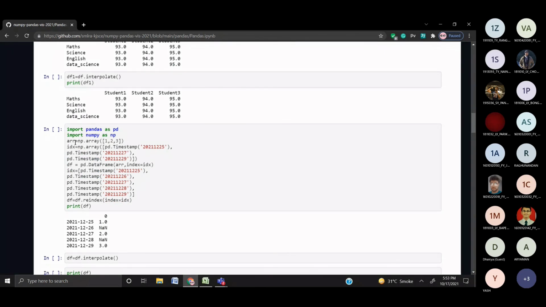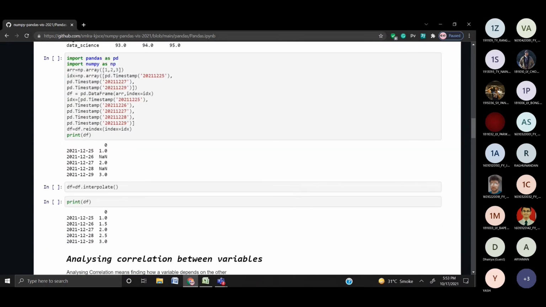Here we consider a time series. Let's say we are monitoring a machine and on some days it fails to report. Here we are monitoring every day, and this gives us the date, like this is 27th of December 2021. So this is a machine which has been monitoring some data every day. On two of these days it fails to report the data.